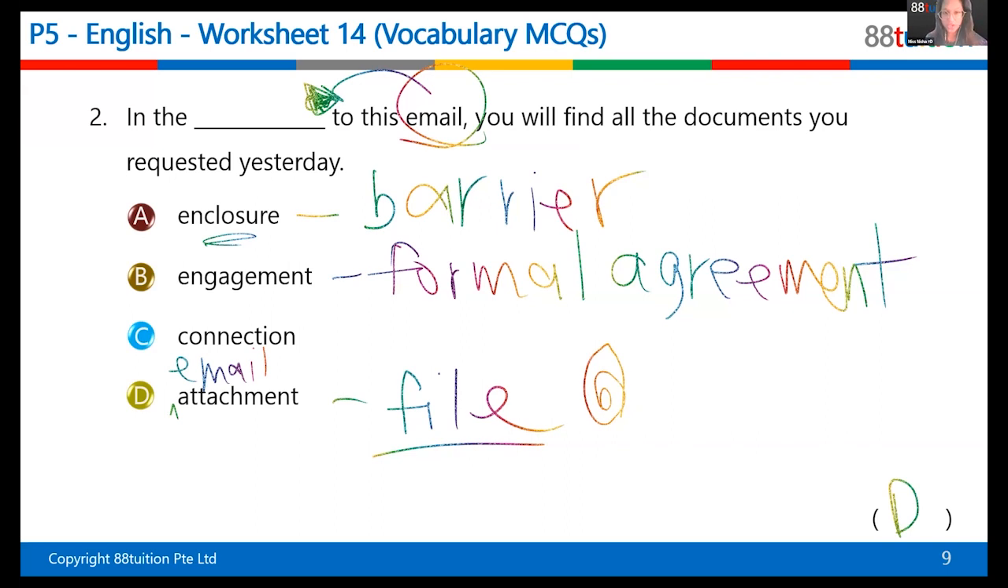Okay, connection. You already know what a connection is, right? If I have a connection with you, means I have a relationship with you, right? There is some form of relationship.